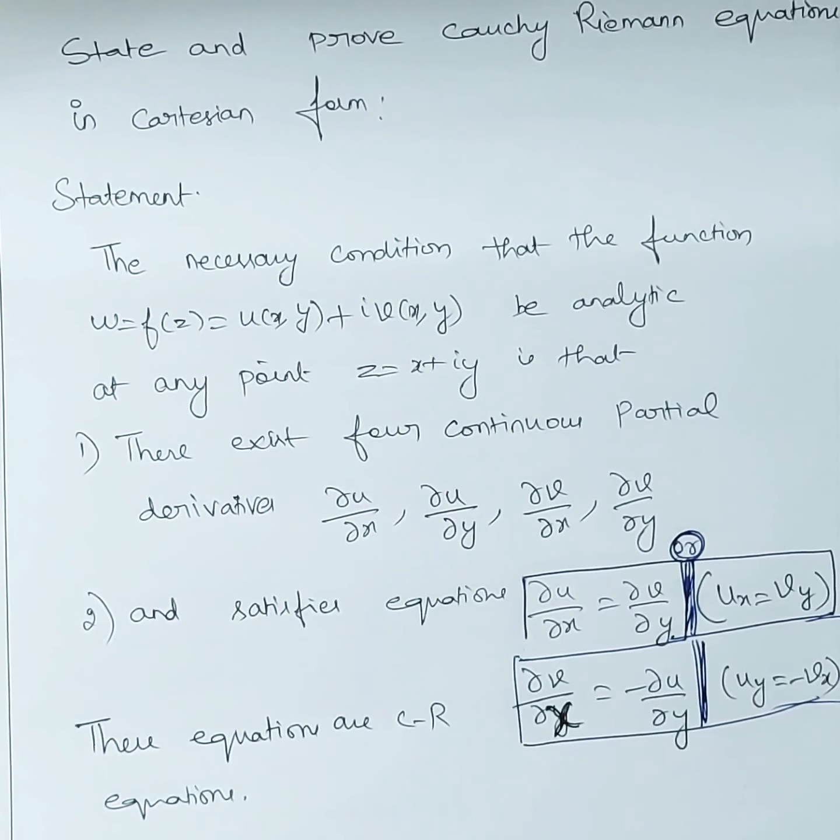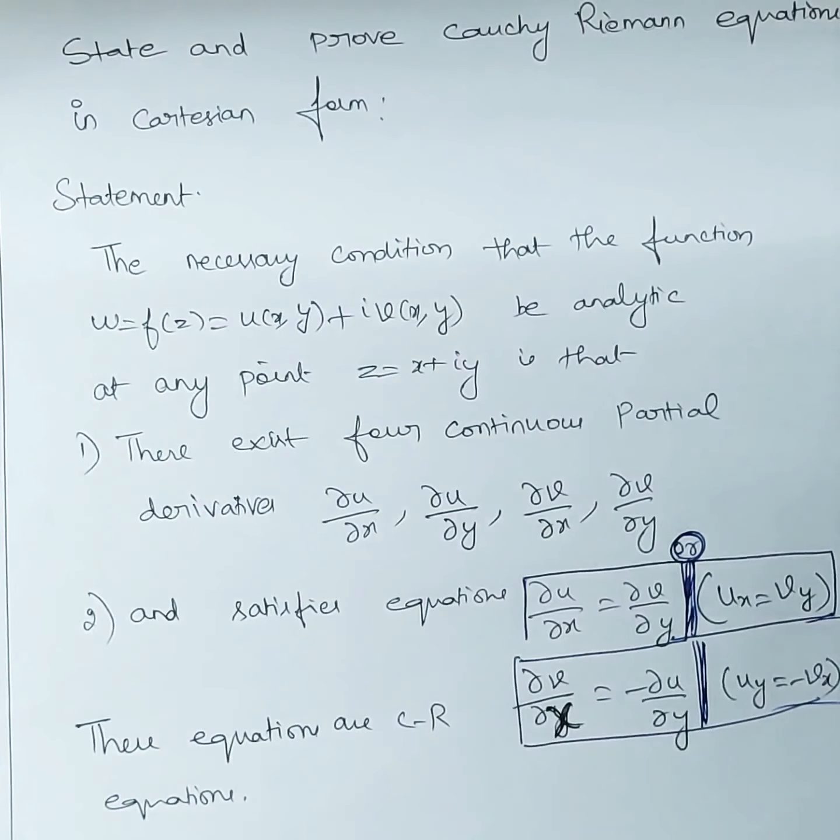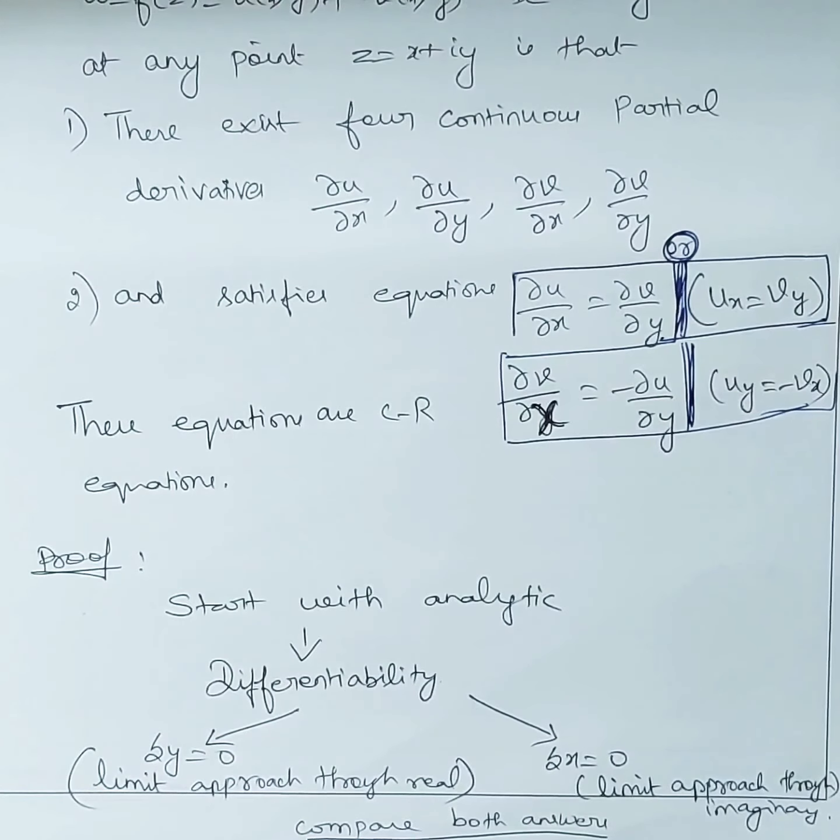Now, let's see the plan. Before we start the proof, let's see how we are going to prove. If you see the statement, we have written necessary. We have two conditions, necessary as well as sufficient. For example, you are in a room and you want sun rays to be there inside the room. In that case, what is the necessary condition? It should be daytime, correct? In the morning only sun rays will come. That is a necessary condition.